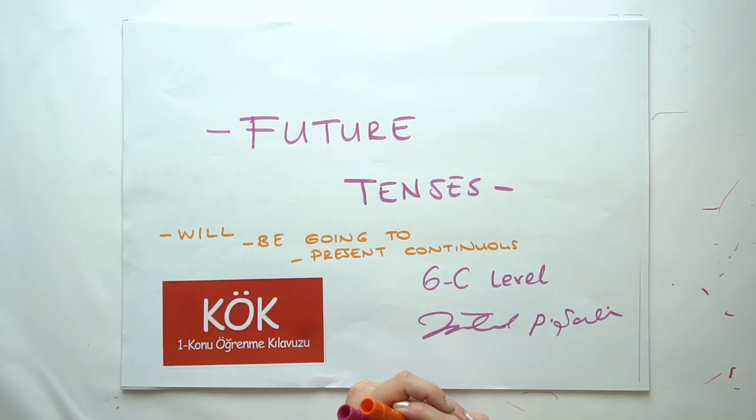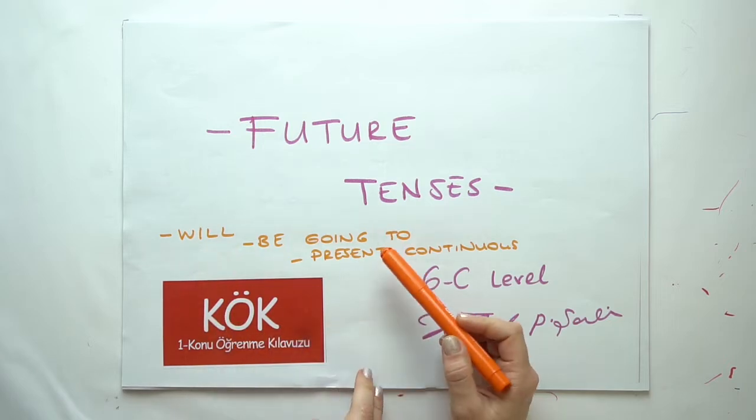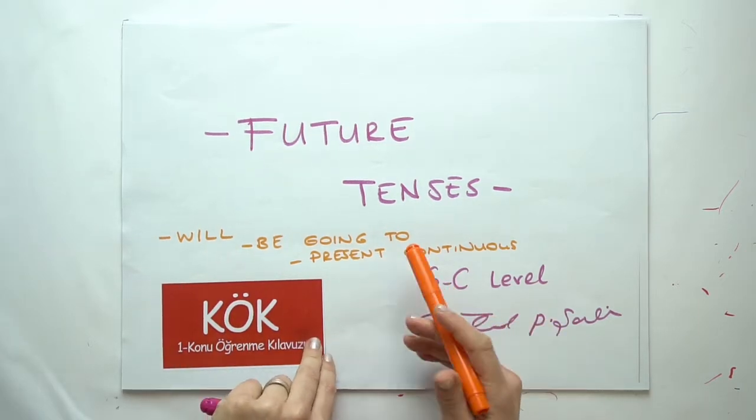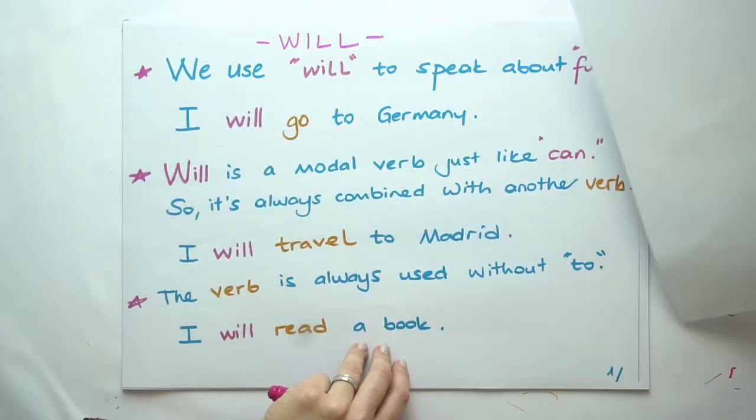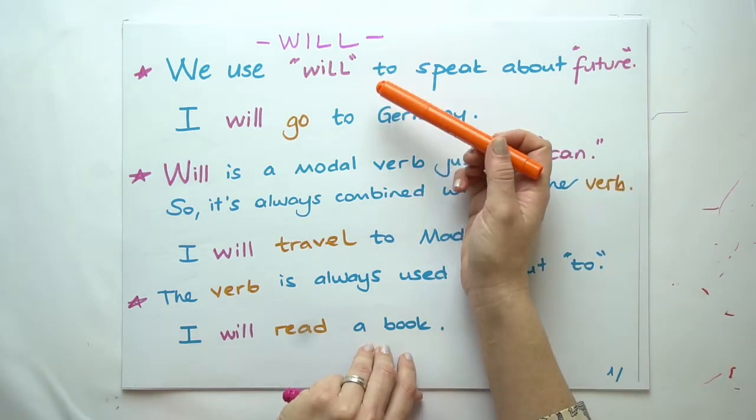Hello everyone. Today we're going to be talking about future tenses. We're going to study future tenses in three different sections, which are will, be going to, and present continuous tense. So first, we're going to be studying will.